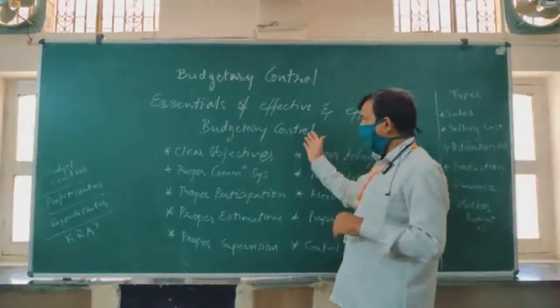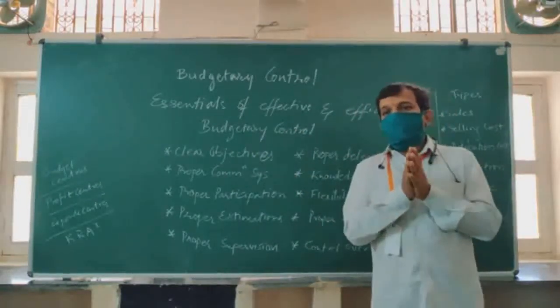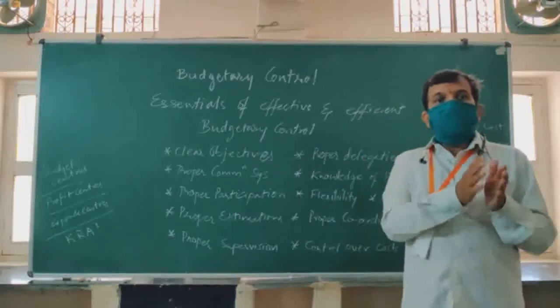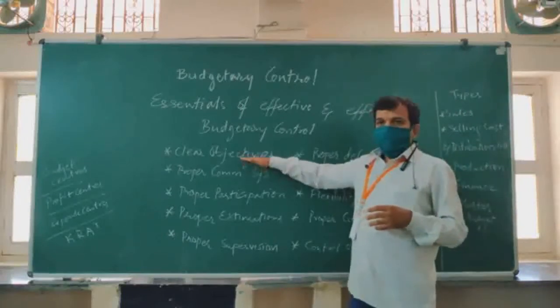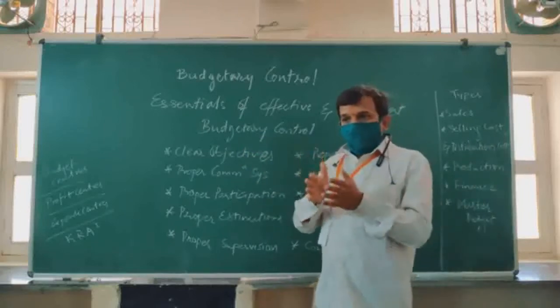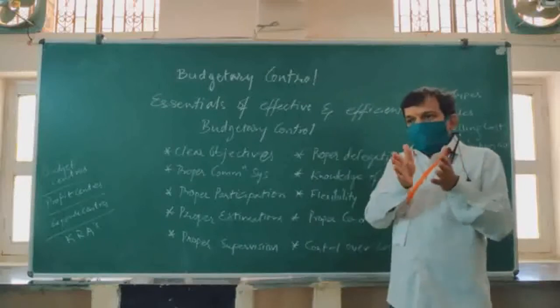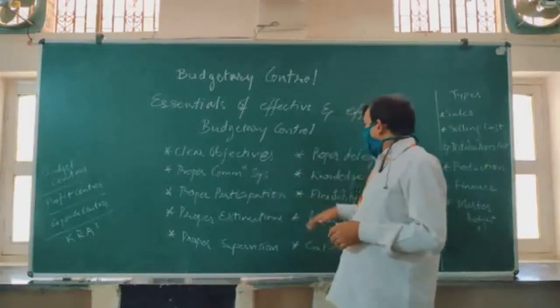So let us go into it. Clear objectives are very necessary. What is the objective of that particular department? From that level towards the objective of the organization, there must be total clarity. When that clarity is available, employees know, okay, this is the particular aspect which I am going to control, and I have to manage it within these resources. So there will be objectives.